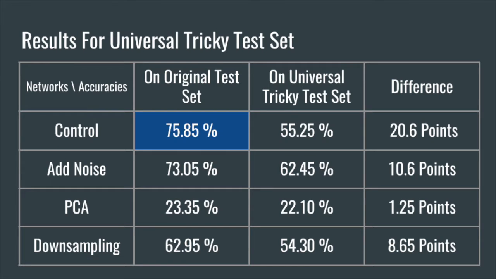For our results, we found that the control did the best on the original test set. Adding noise did the best on the universal tricky test set. And PCA did the best if you considered both test sets together. So for PCA, it really didn't care whether it was looking at the original test set or the universal test set. Adding noise, while it had the best on the universal tricky test set, still lost a bunch of accuracy going from the original to the tricky test set, where PCA only lost a marginal amount.